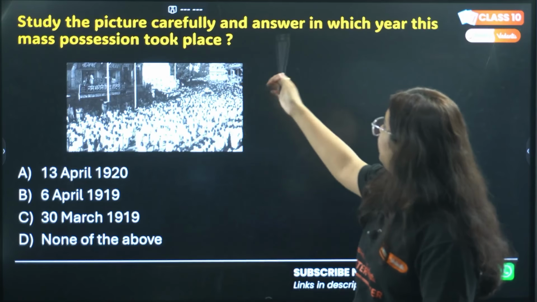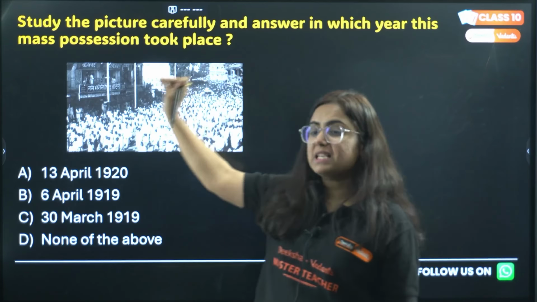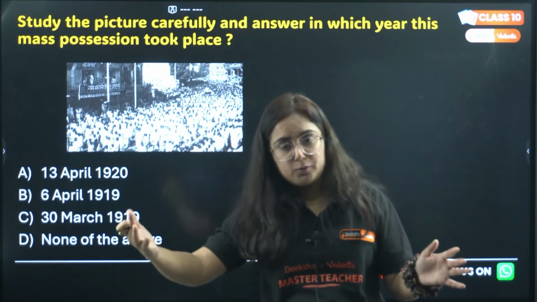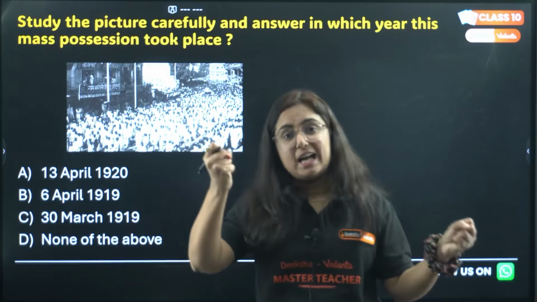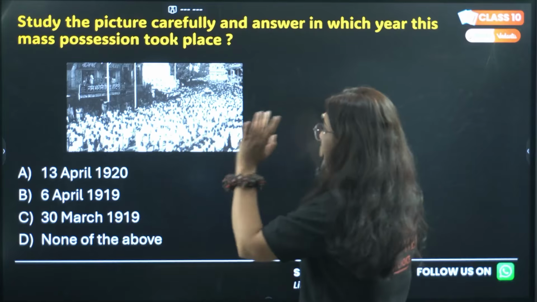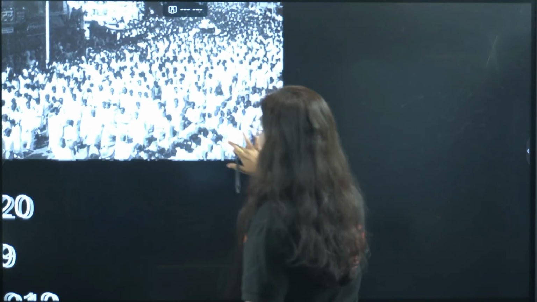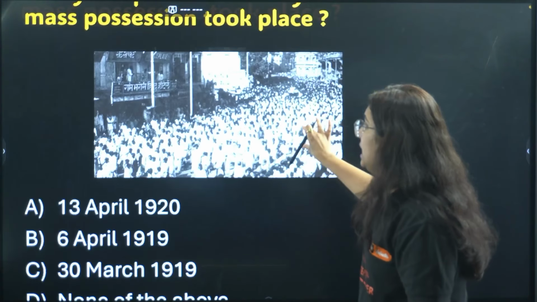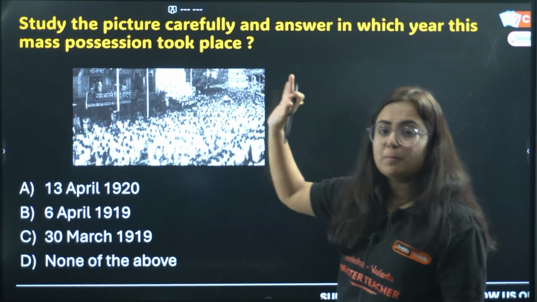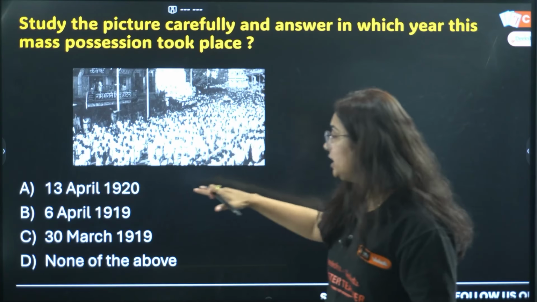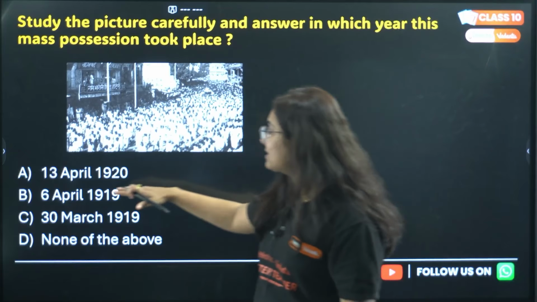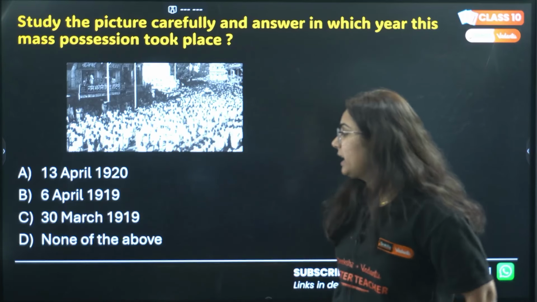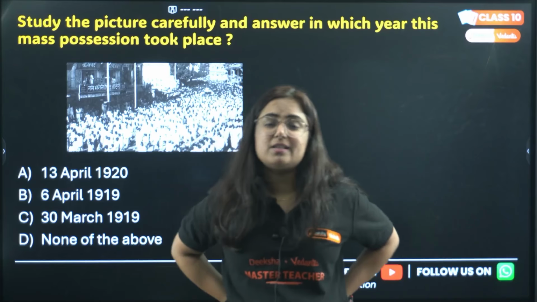Study the picture carefully and answer in which year this mass procession took place. Students, now we are shifting from Europe to the questions from the chapter Nationalism in India. Here is a picture where you can see so many people in a procession. They are moving somewhere. This picture is from which event? Option A, 13th April 1920. Option B, 6th April 1990. Or option C, 30 March 1919. Or option D, none of the above.